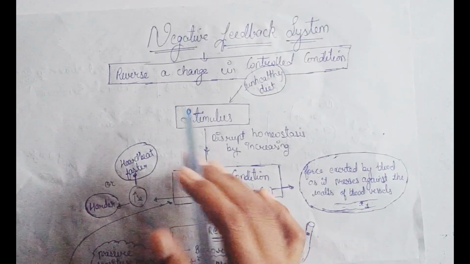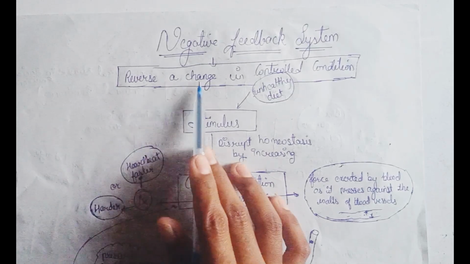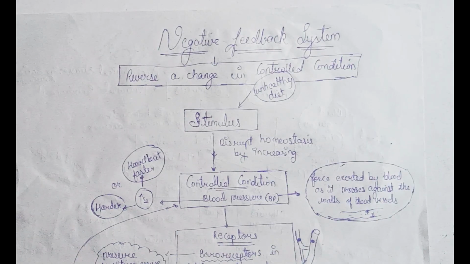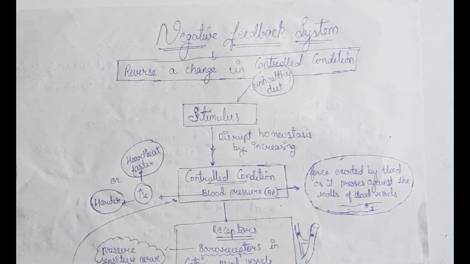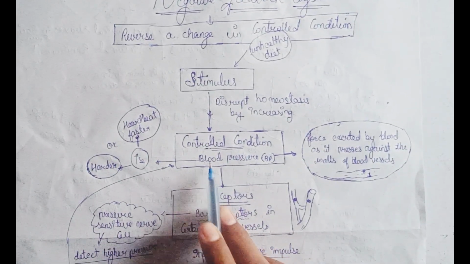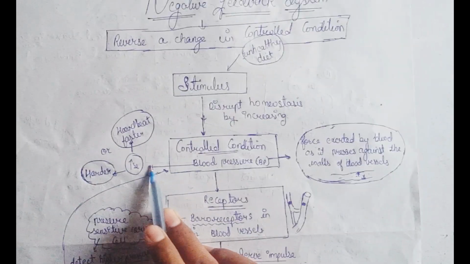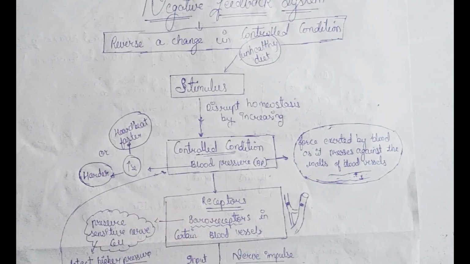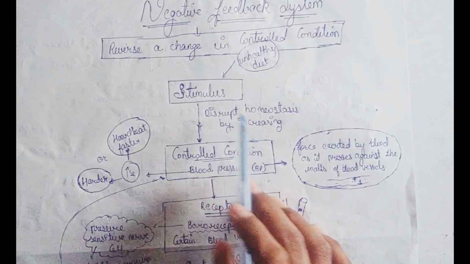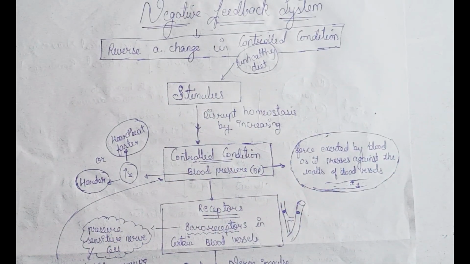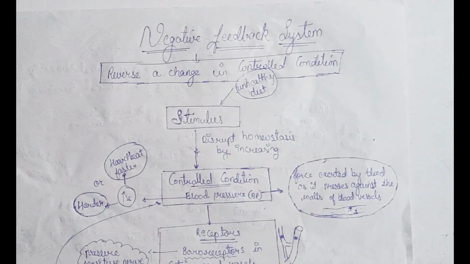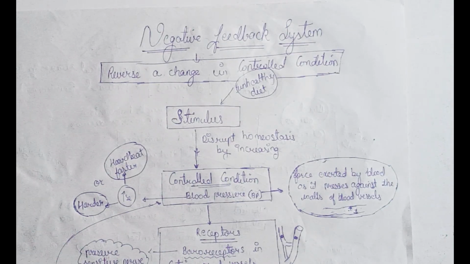What is the negative feedback system? A negative feedback system reverses a change in the control condition. If the control condition increases, the outcome is a decrease. To understand it, take the example of blood pressure. If the blood pressure increases in our body, the heart beats faster or harder and the blood vessels constrict. Blood pressure increases, disturbing the homeostasis, by a stimulus. There are many factors that affect blood pressure, such as unhealthy diets, tobacco use and diabetes.